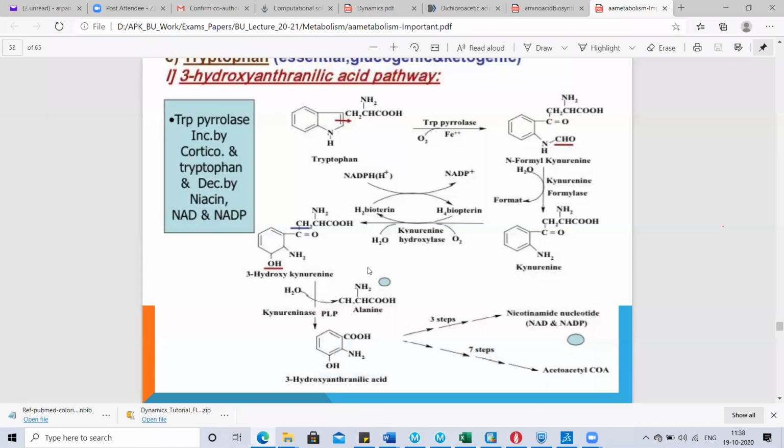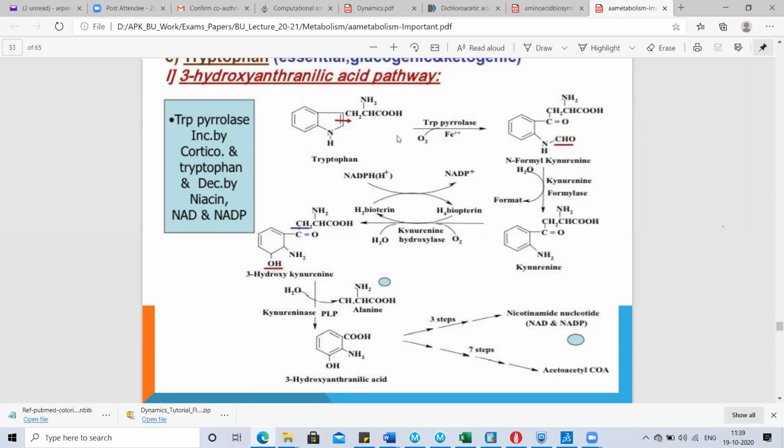This 3-hydroxyanthranilic acid is also converted into acetoacetyl-CoA, which can further be metabolized via the TCA cycle by converting into acetyl coenzyme A. So basically the tryptophan pyrrolase enzyme is very important, and it decides the concentration of niacin, NAD or NADP inside the body.